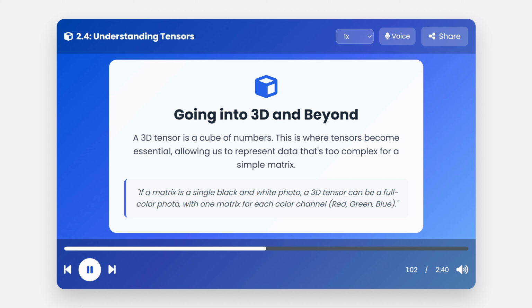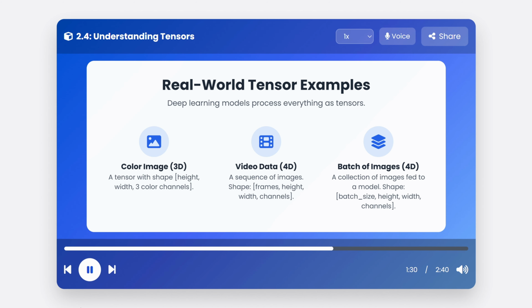This is why tensors are so critical. A simple matrix can represent a black and white photo. But to represent a color photo, we need to stack three matrices on top of each other, one for the red values, one for green, and one for blue. That stack is a 3D tensor. And it doesn't stop there. Real-world data is often even more complex.